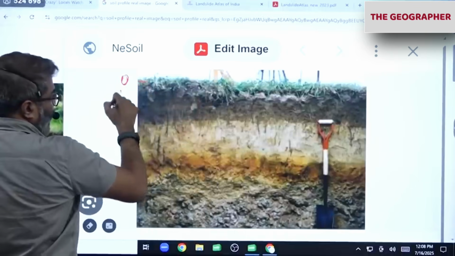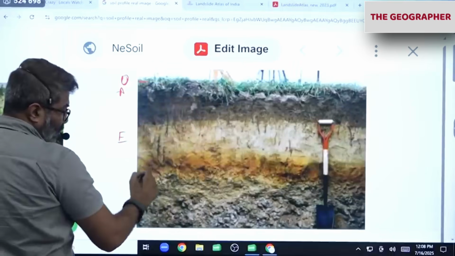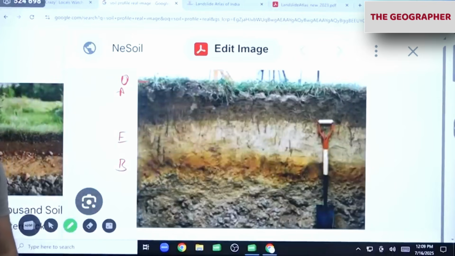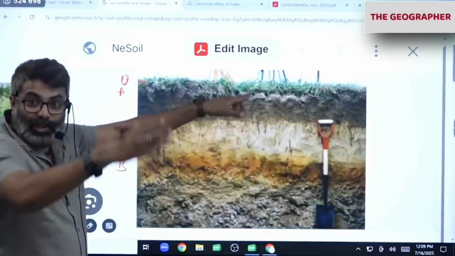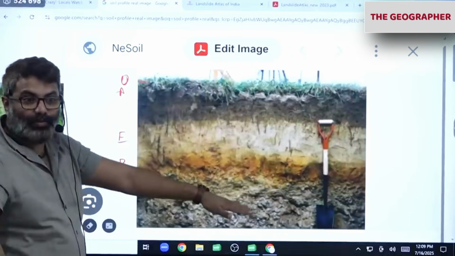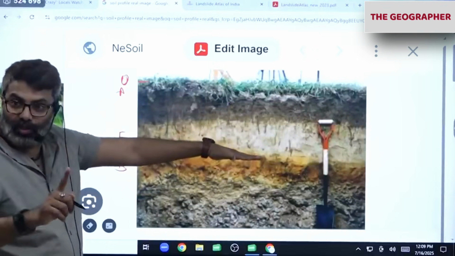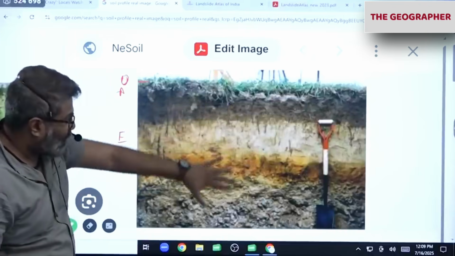This is topsoil, A. This is E. Can you notice the zone of eluviation? So the dark layer here is B. I was discussing this. Why is this white in color? Because minerals have leached. They have gone down. Why is this dark brown? Because minerals from here have come down. All of you understood?